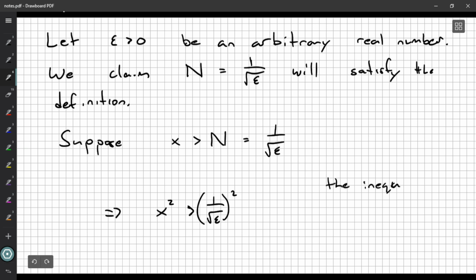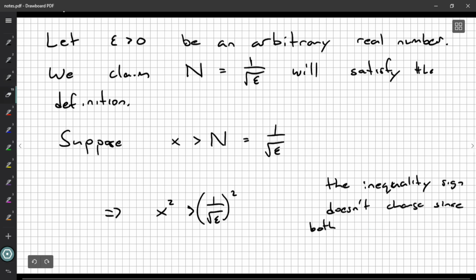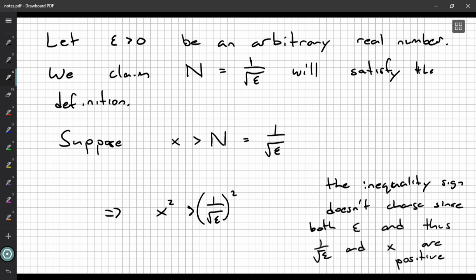The inequality sign doesn't change since both epsilon, and thus 1 over root epsilon, and the x that is greater than it are positive. Because if I square negative numbers, the sign will actually flip around. And if one of these is positive and the other one's negative and I square, you can get absolute chaos. So we make that little comment off to the side.